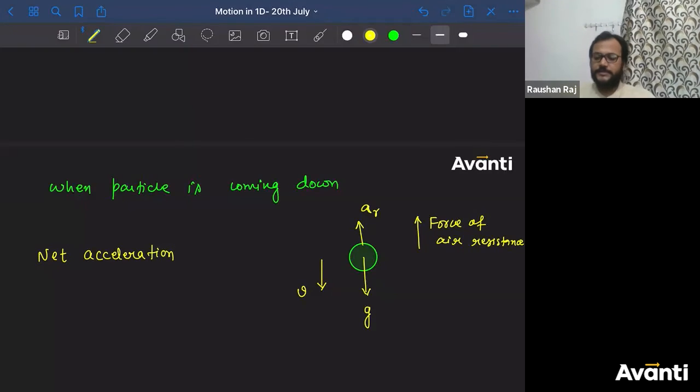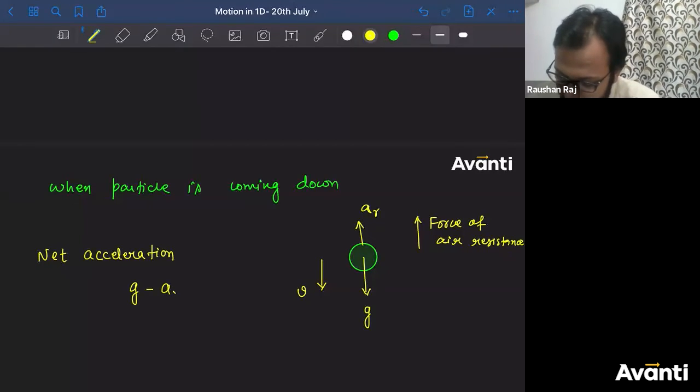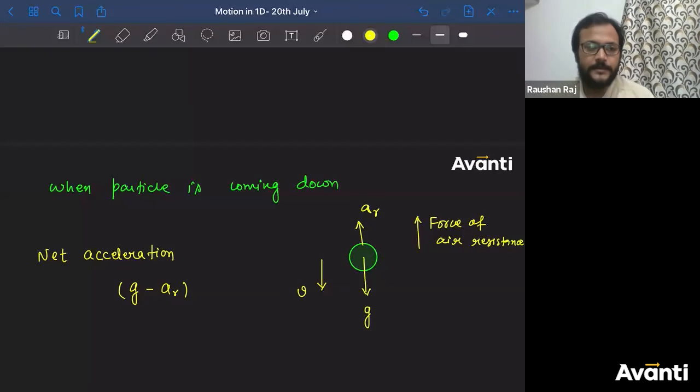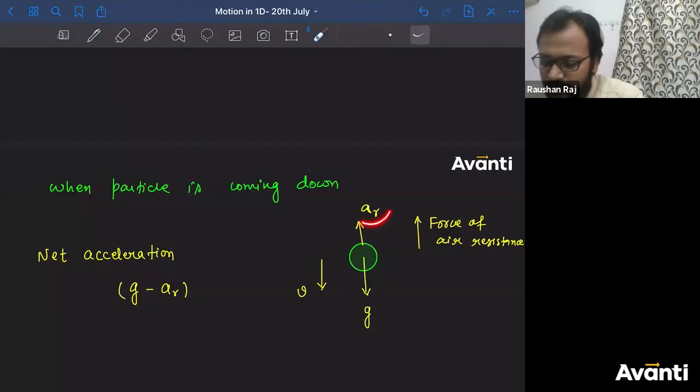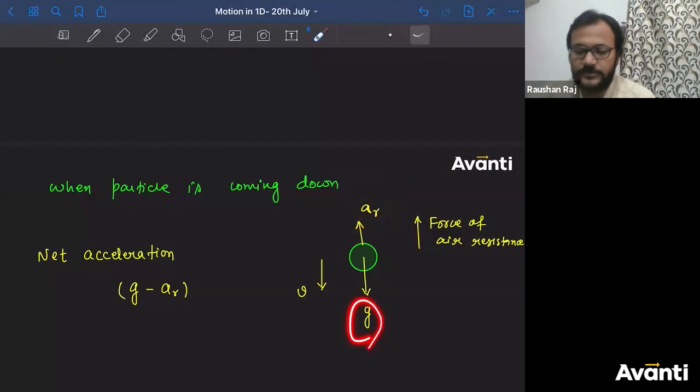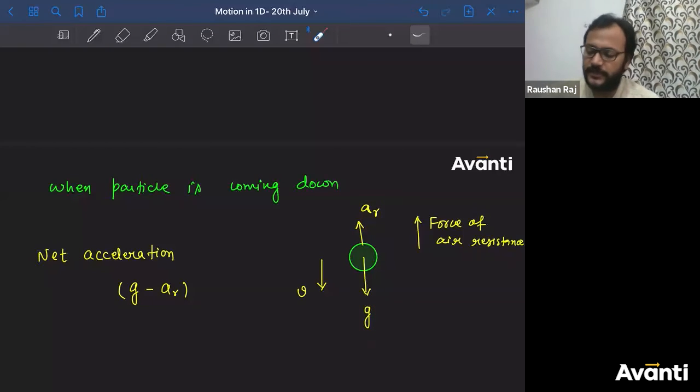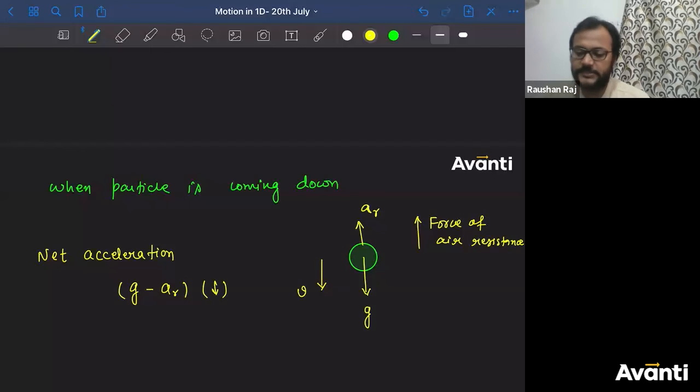Tell me, guys, what is the net acceleration here? Can I write G minus AR? You can also say, sir, what if AR is greater than G? Then I'll say AR minus G in the upward direction. But now I'm considering G is more than AR. So G minus AR in the downward direction. So these are the two accelerations for the particle going up and coming down respectively.